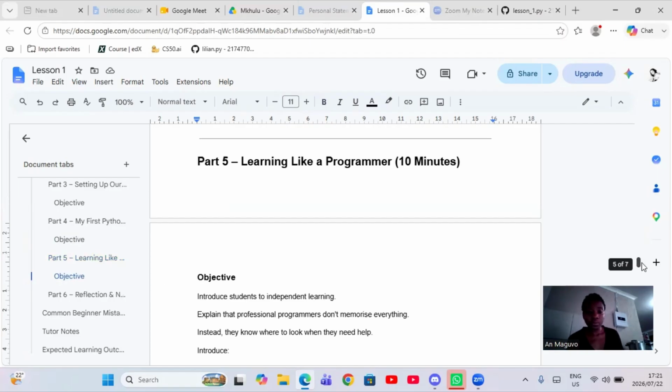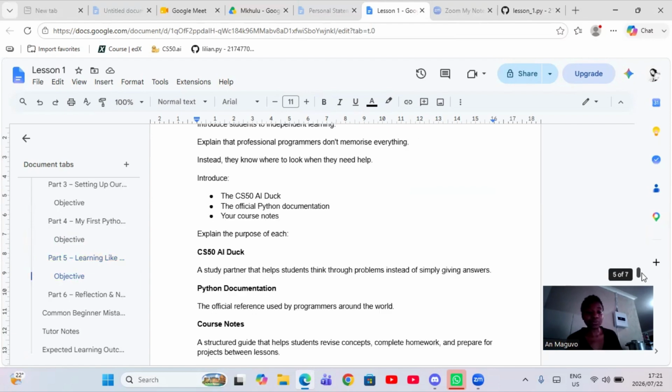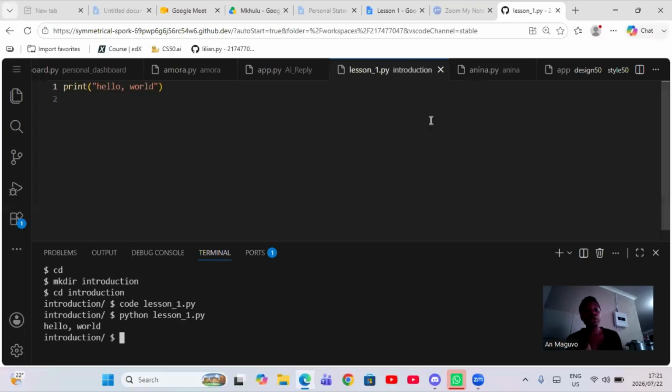Perfect. Okay, so this independent learning starts from CS50 AI, which is the DAG. Interesting, right? So with coding here, I wouldn't advise you to go to ChatGPT and say, write this for me, I want to solve this. I would really emphasize: do your own work. But we can still use AI in a responsible way.